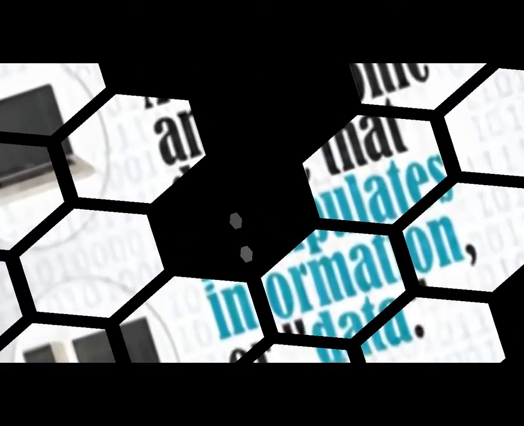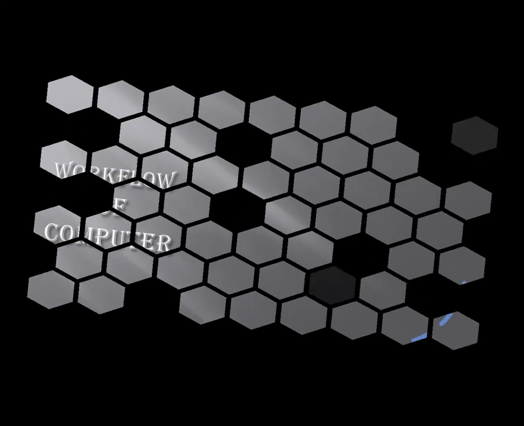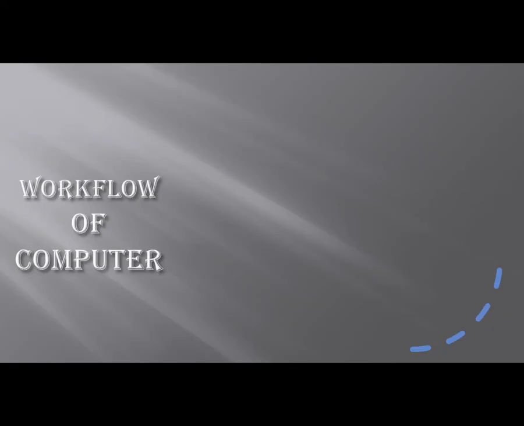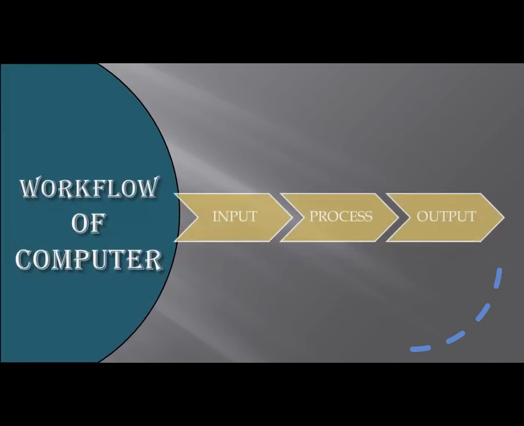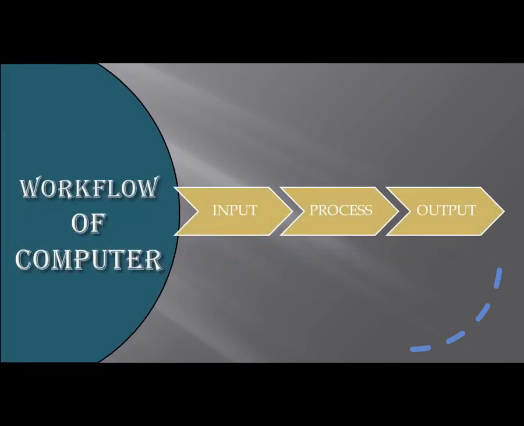Here, as you can see, the simplest workflow of computer that I have drawn for you. Computer accepts data as input, processes it, and after processing it gives output.